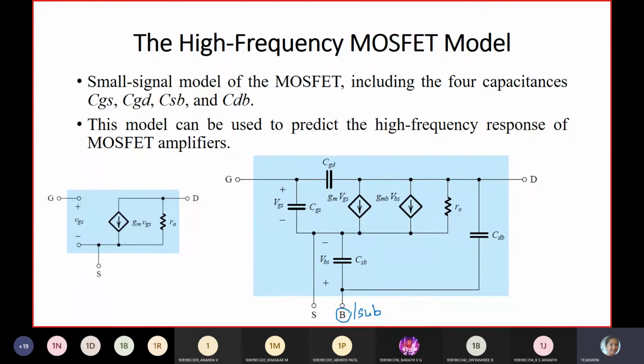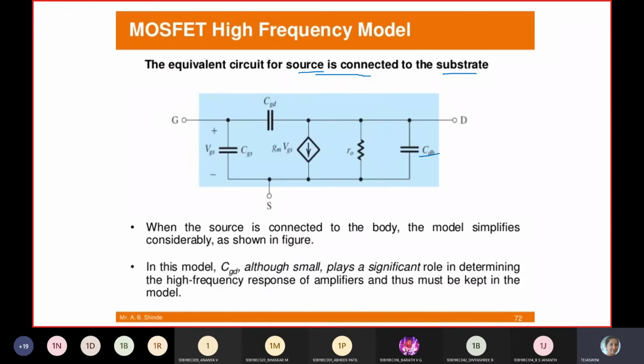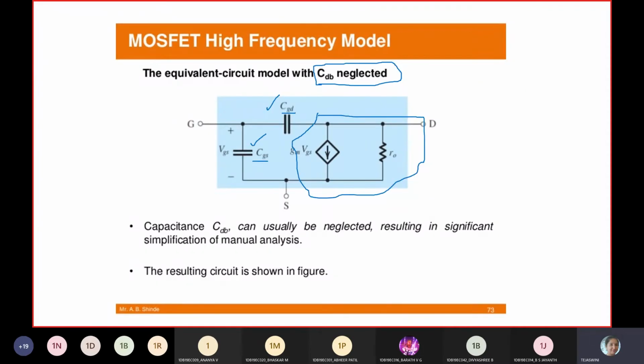The first high frequency MOSFET model is this. From this, to make a simplified model, we short the source and body, and we have neglected CSB first. Next, GMB VBS we have not included because we are not showing any body terminal here. We are shorted, so GMB VBS is also neglected. This is the model. In the next diagram, CDB is neglected because we are doing manual analysis. We have included only two capacitances, CGS and CGD.